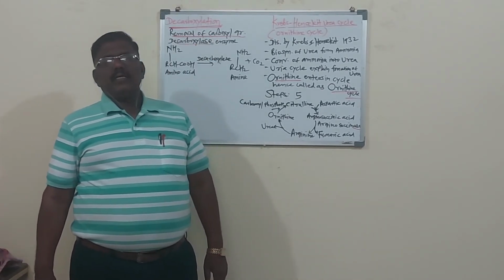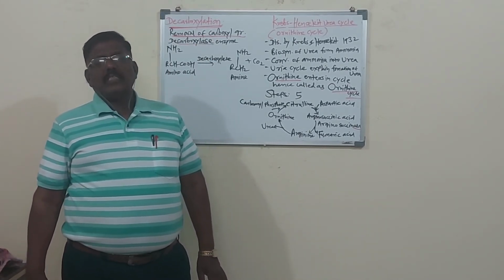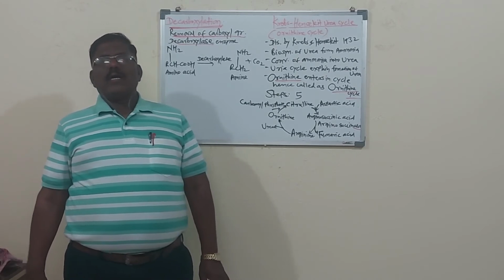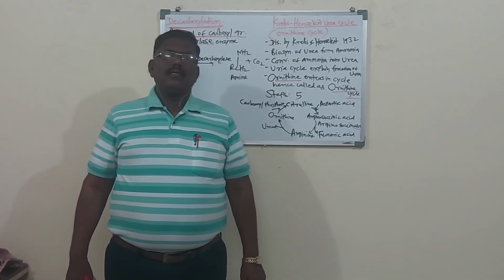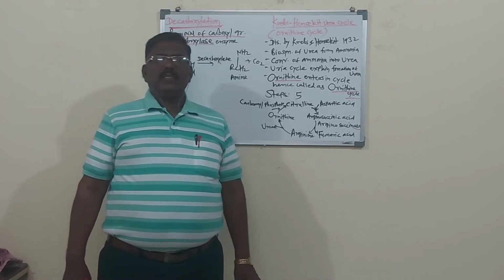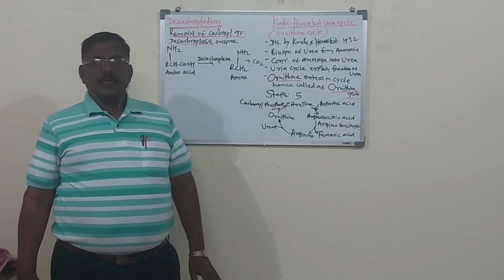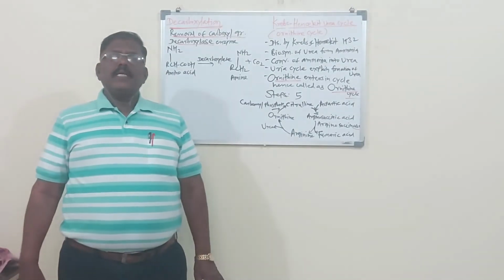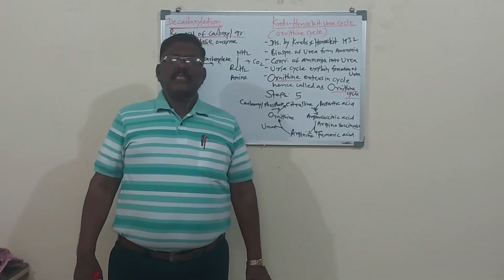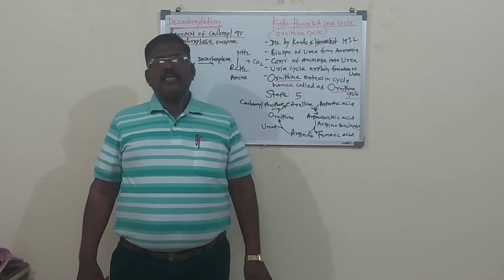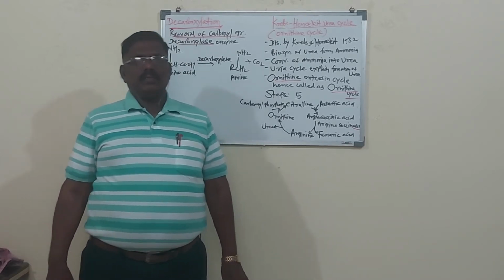So today our syllabus is completed. Now I would like to declare that our 4 units are completed. Our syllabus for paper 7, biochemistry, is completed. If anybody has any doubts in the study, they can contact me on mobile.